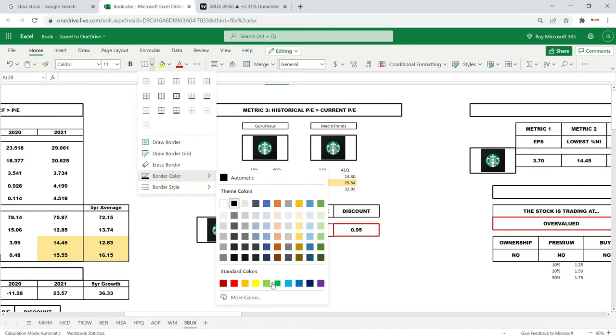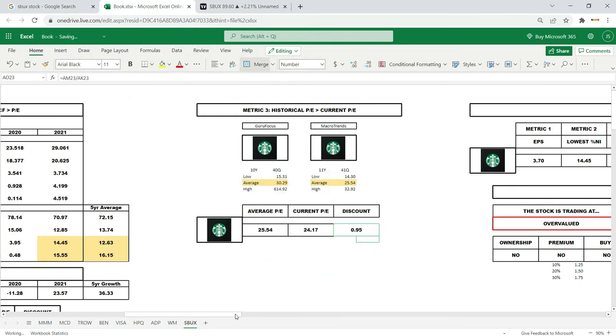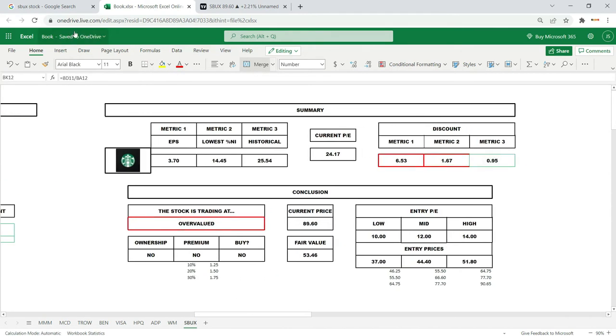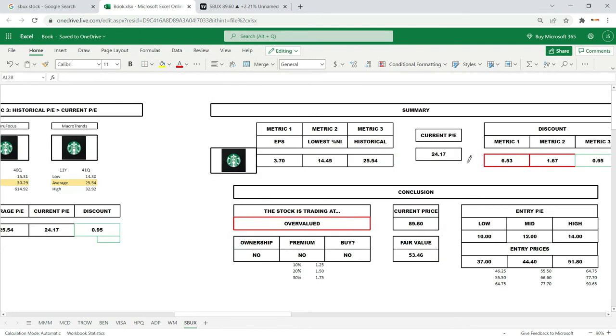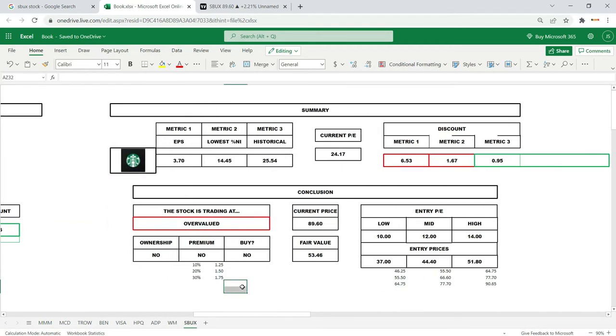In conclusion, the stock is overvalued as it trades 6.53 times their earnings, 1.67 times their yields. I don't own the stock. Personally, I don't buy stocks at a premium, but I'll share with you my growth assumptions. The fair value of the stock is based on the current EPS in my first metric of 3.7 multiplied by the lowest yield in my second metric, which is 14.45. I think the fair value is $54.